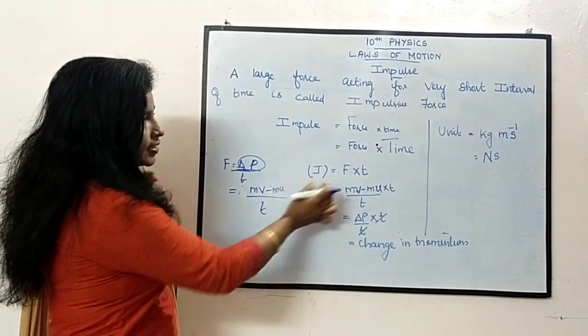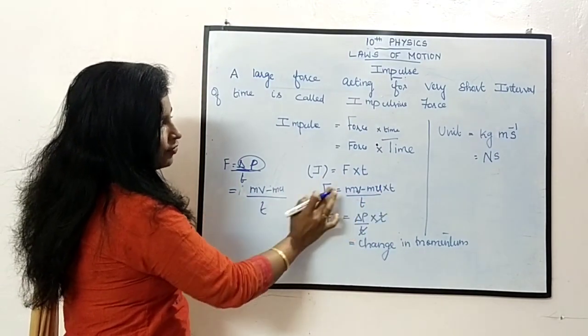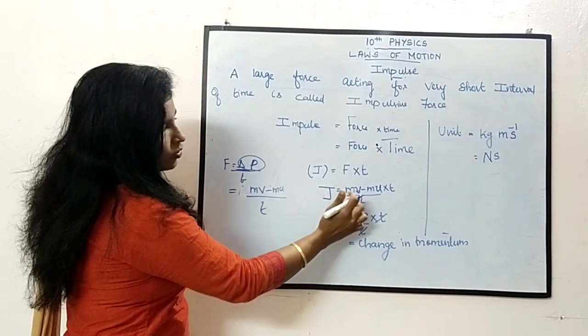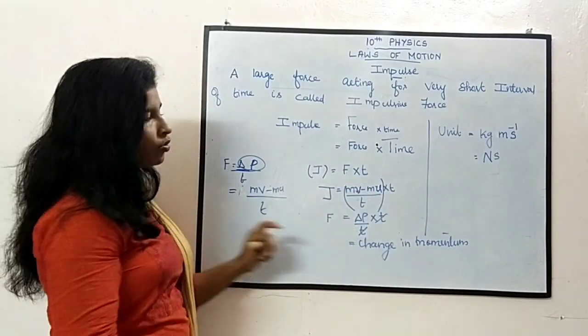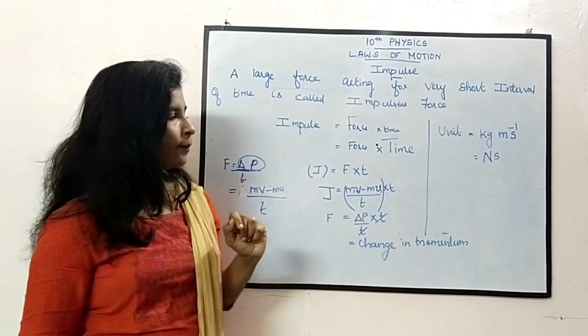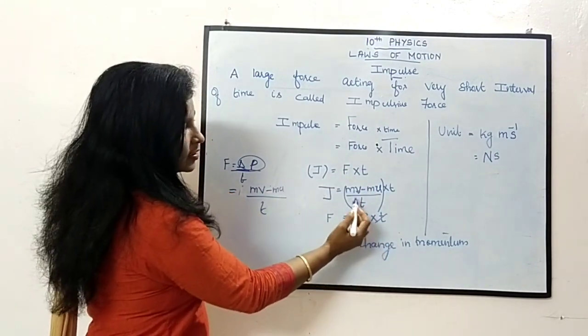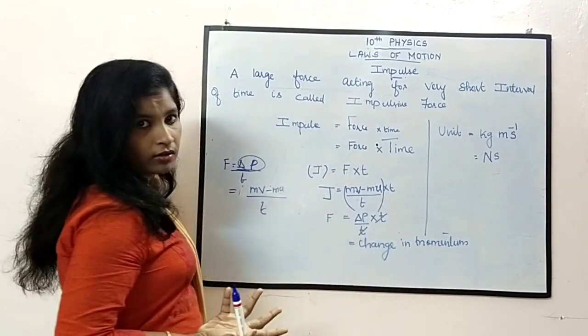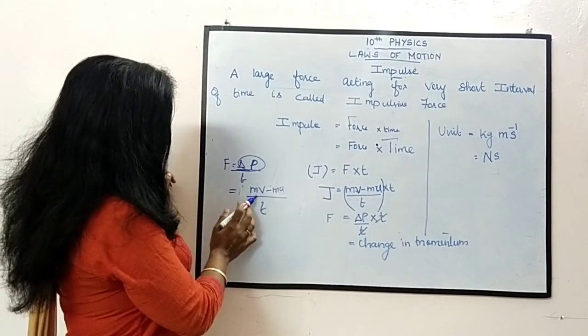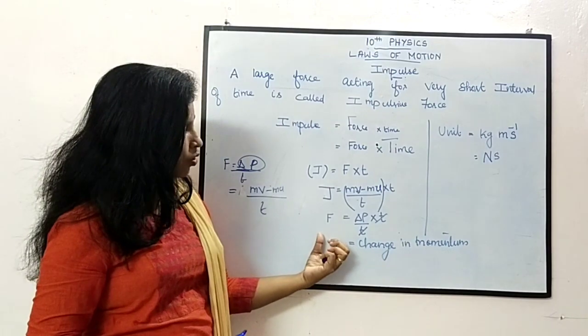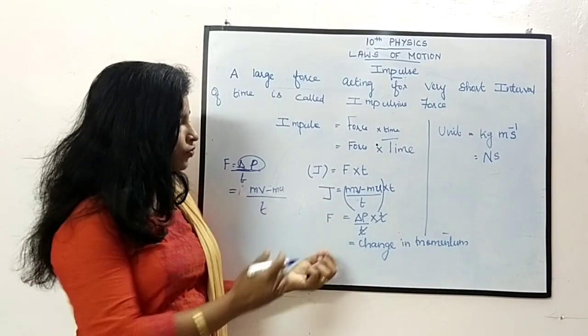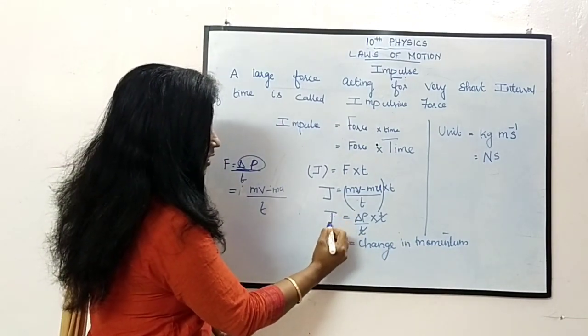So I am replacing this F by (mv minus mu) by t, into t. Now t and t get cancelled. mv minus mu means change in momentum, right? So impulse is nothing but